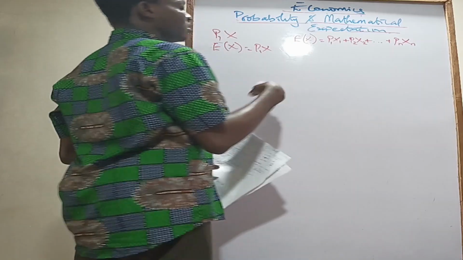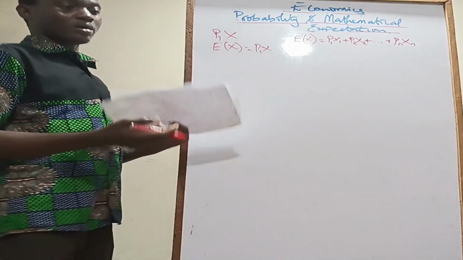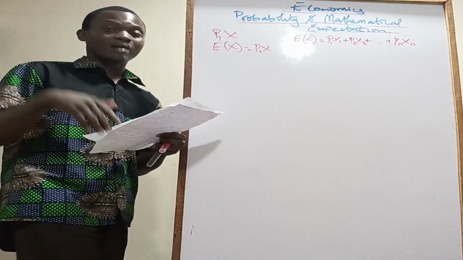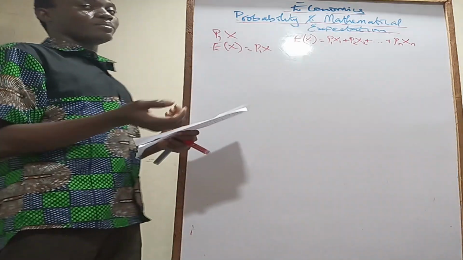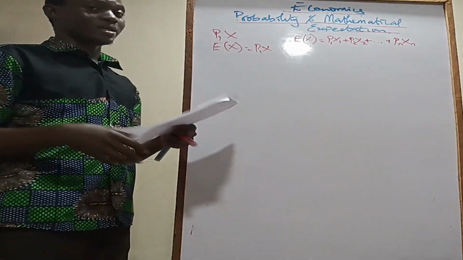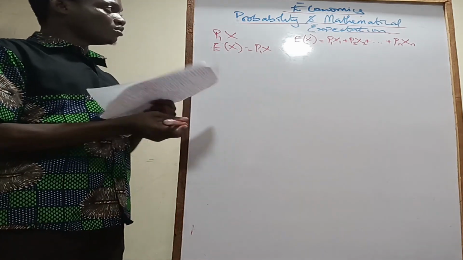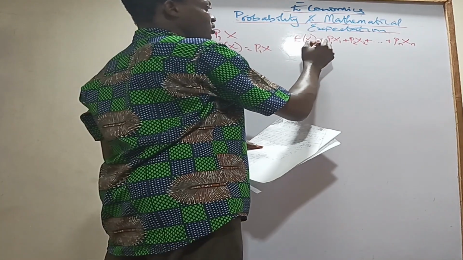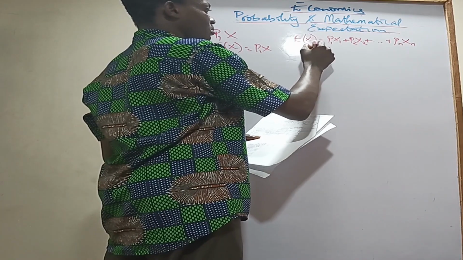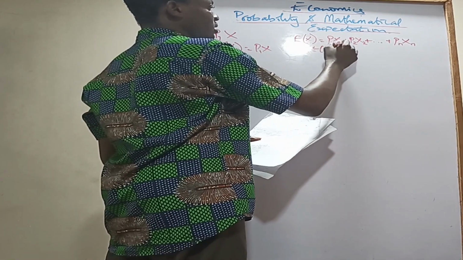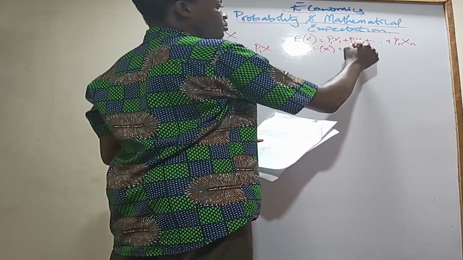You are given the probability of each of those events, and then multiply them by the event. So add the whole thing up and then get the expected value. That's it. The whole thing is the expected value of x, which is the summation of px.